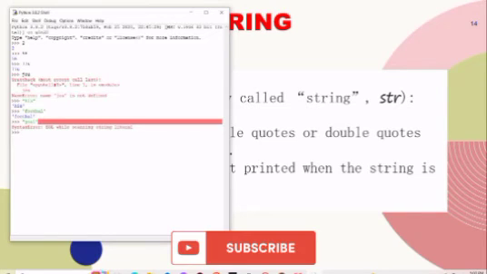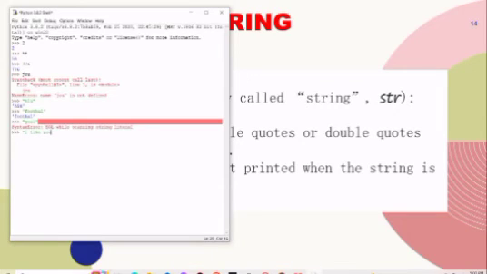So each time you're writing a string, it must be either in single quotation or in double quotation, and you can put sentences in it. We can just say, I like you guys, and this is a string. Anything that has to do with letters, alphabets, or sentences, they are all strings. You can also use just a single letter there, and as you can see, this is a string.